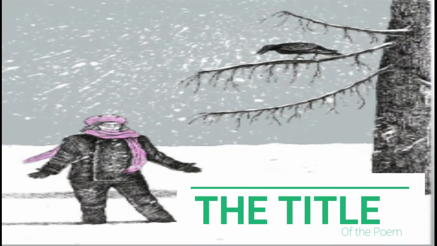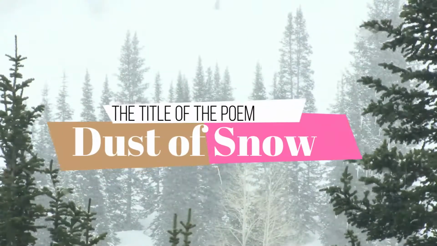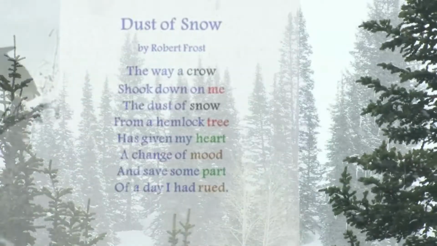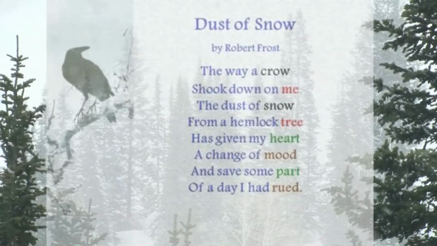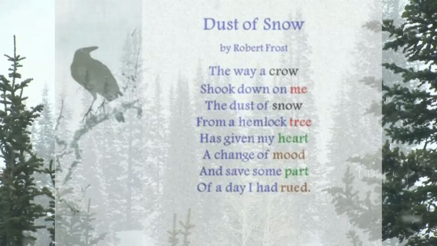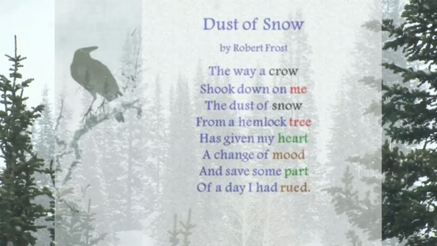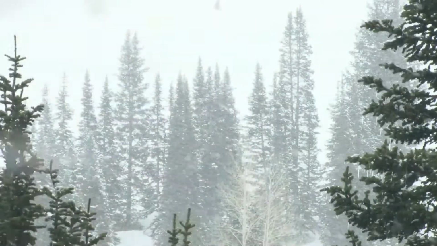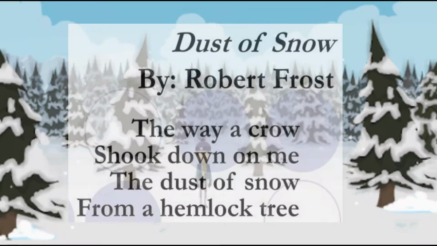So students, let us have a look at the title of the poem. The title is Dust of Snow. Dust implies small particles of snow. The poem consists of 2 stanzas. Each of these stanzas is made up of 4 lines. Thus, the entire poem consists of 8 lines in total. So let us proceed with the first stanza.